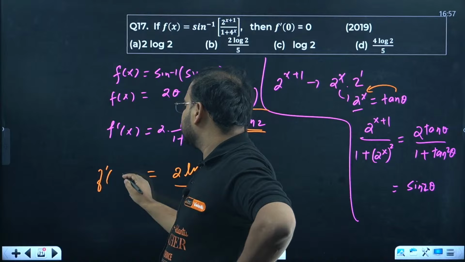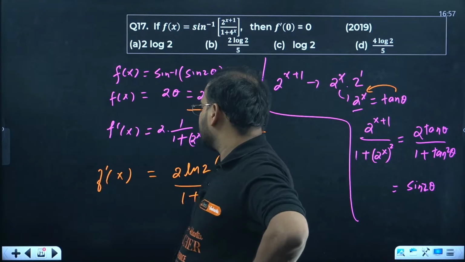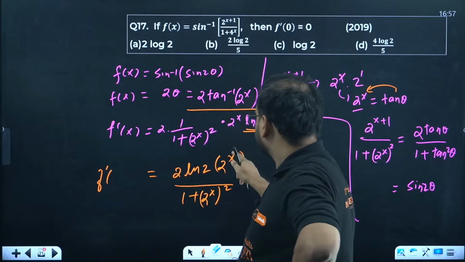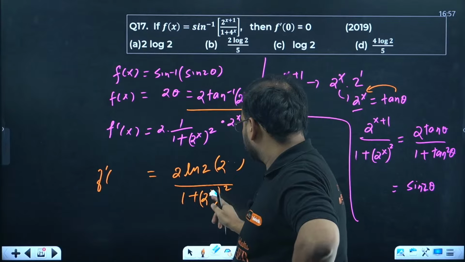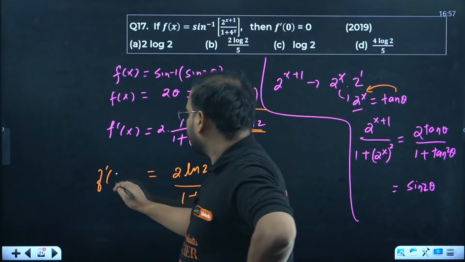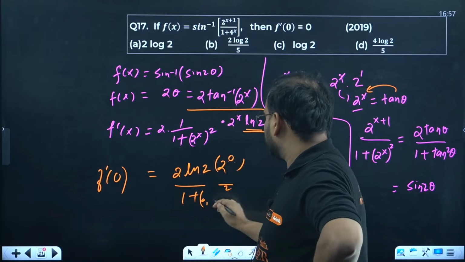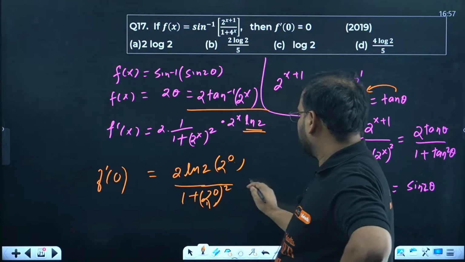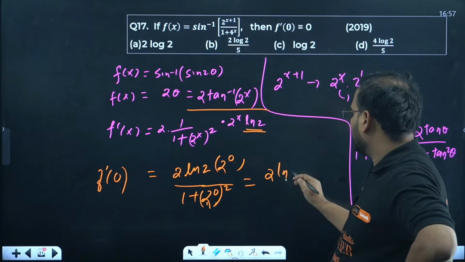If you put this as 0, what will happen? Check this out. 2 power 0, 2 power 0 the square. This becomes 2 ln 2.